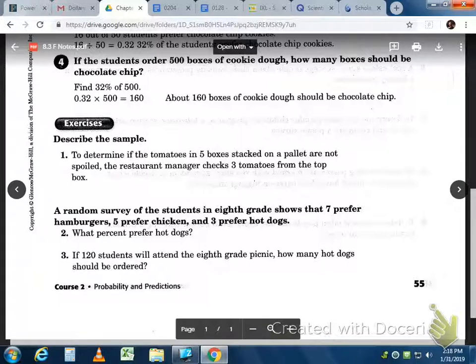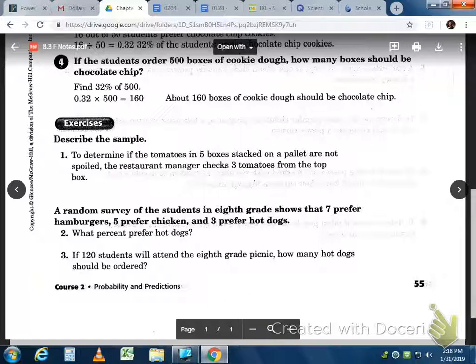Andrew? He only picked 3? Well, I don't know that it's really that he just picked 3. He could have picked 3 at random, but maybe what, Sarah? Yeah, he picked them all from the top box.